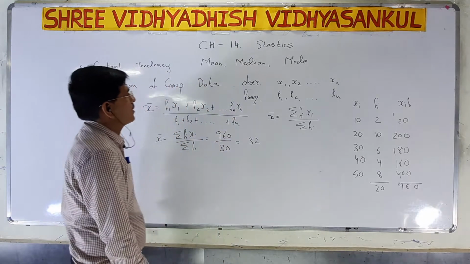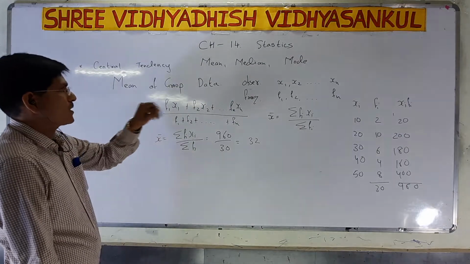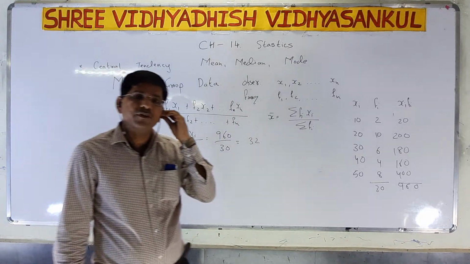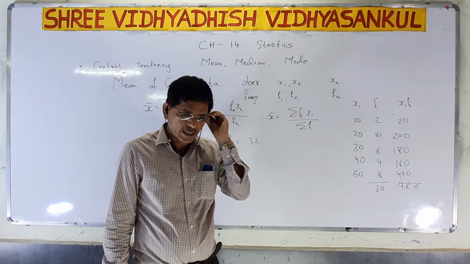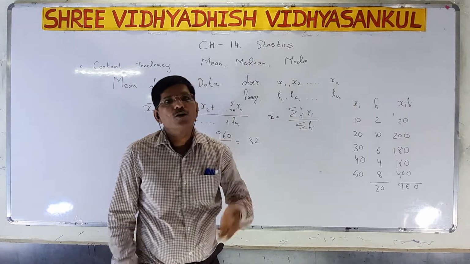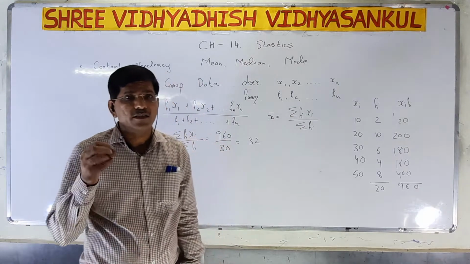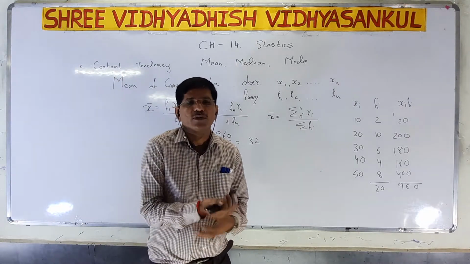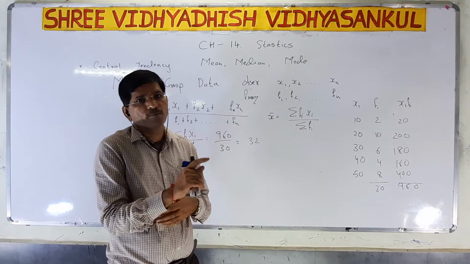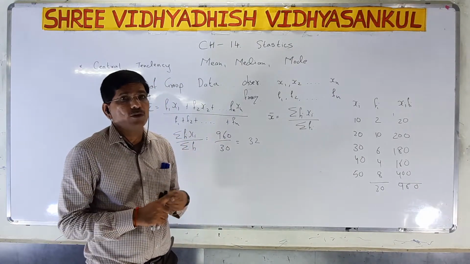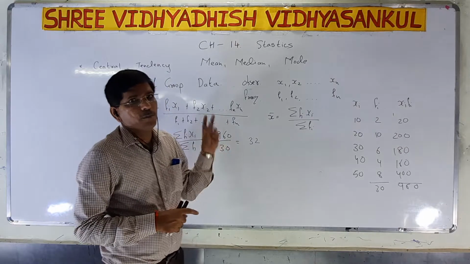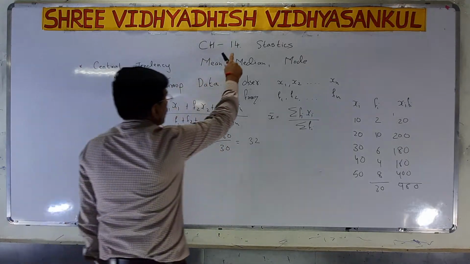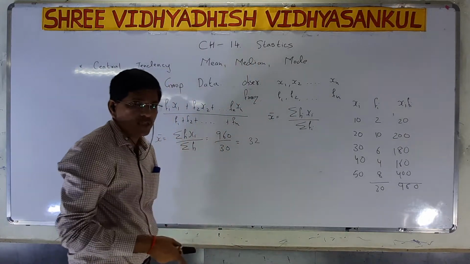So in 9th standard chapter number 14, we have already discussed the mean, median and mode. But it is related with the ungrouped data. It is with the ungrouped data. Now we want to discuss in this chapter the grouped data. While in 9th standard we discussed the ungrouped data of mean, median and mode. So chapter 14, statistics, has 6 marks weightage.